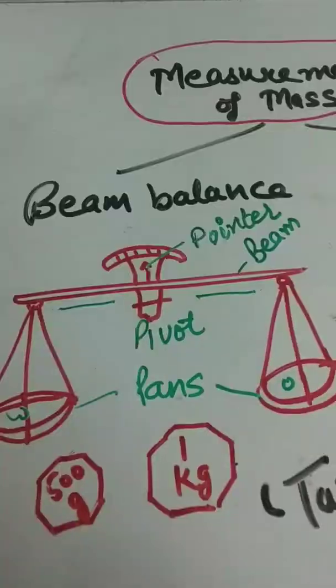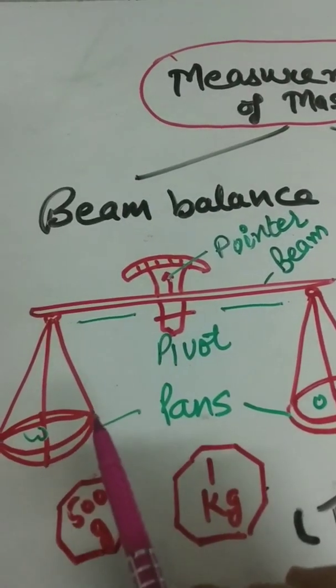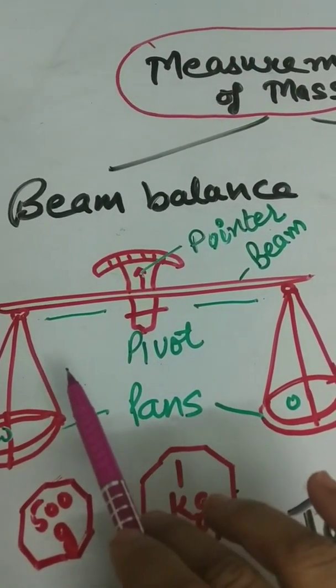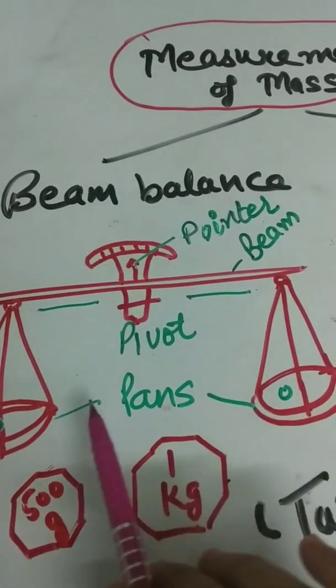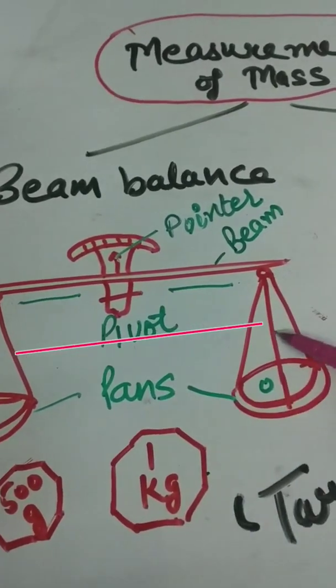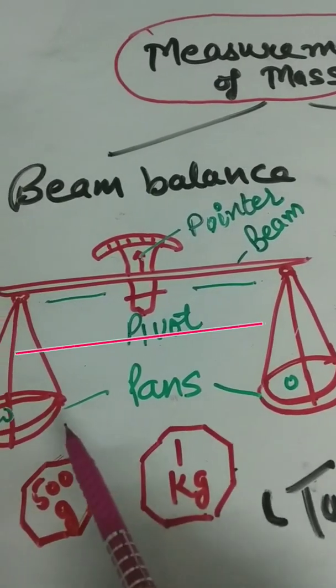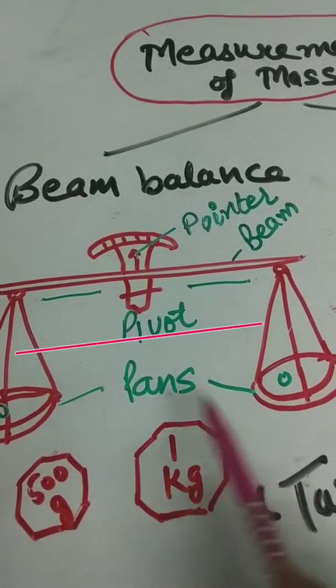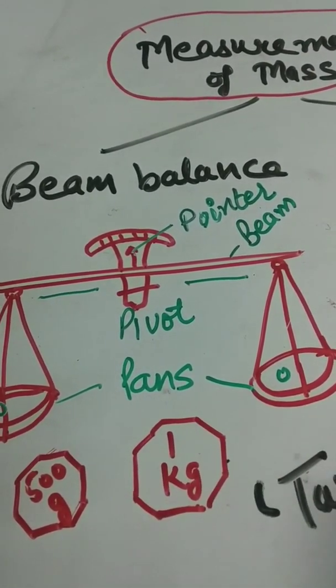Using a beam balance, ensure that both arms of the beam balance are of equal length and the pans are also of equal mass.